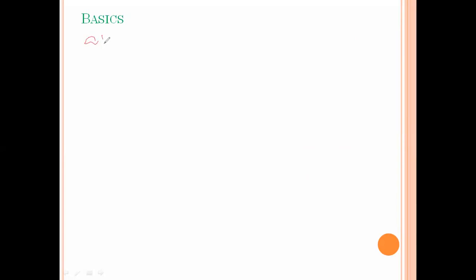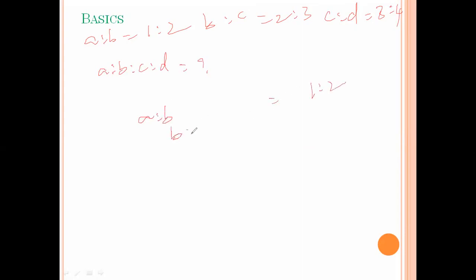Suppose the ratios are given like this. A is to B equal to 1 is to 2. B is to C equal to 2 is to 3. C is to D equal to 3 is to 4. Suppose you want to find the combined ratio A is to B is to C is to D. How to find this one? A is to B is 1 is to 2. B is to C is 2 is to 3. C is to D is 3 is to 4.